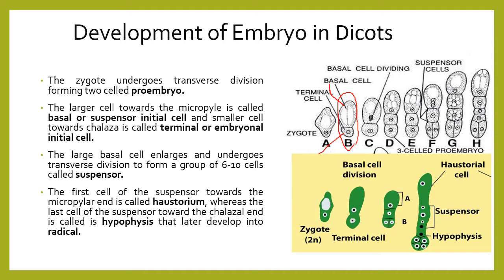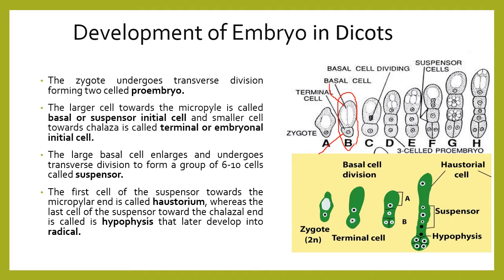Now after this division, the large basal cell enlarges and undergoes transverse division to form a group of 6 to 10 cells called suspensor. So the larger basal cell enlarges, its size increases, and you can see there is a group of 6 to 10 cells.